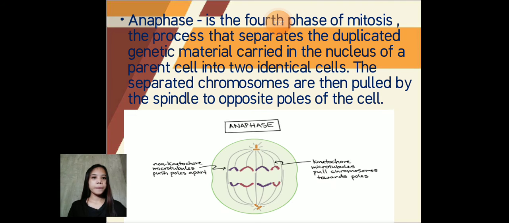Next is anaphase. Anaphase is the fourth phase of mitosis, the process that separates the duplicate genetic material carried in the nucleus of a parent cell into identical cells. The separated chromosomes are then pulled by the spindle to opposite poles of the cell.